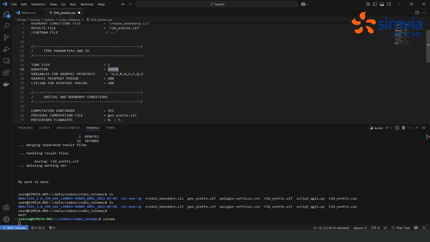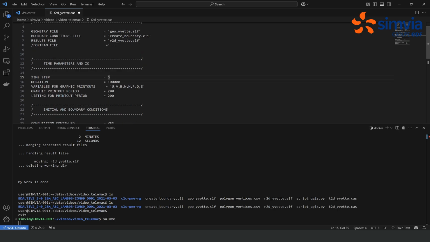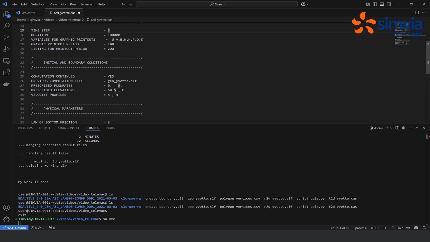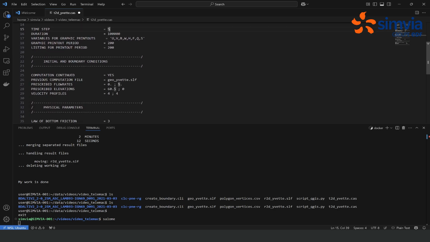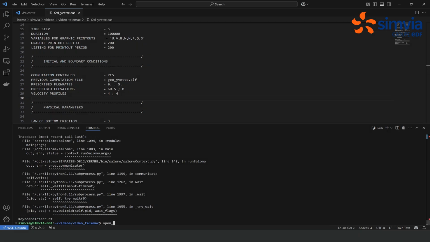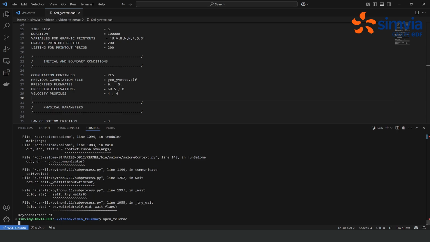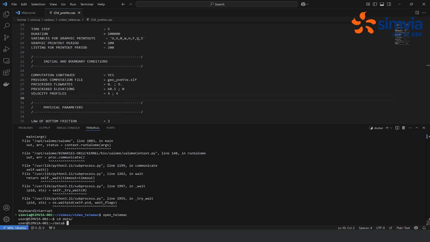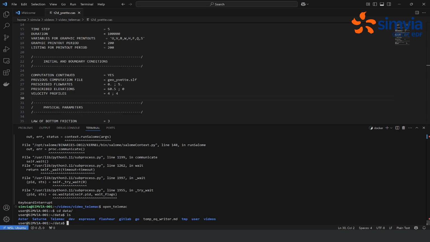20,000 seconds is not enough, so we might put a bit more. Let's say we are going to put now 100,000. We don't necessarily have to change the time step. So now we can simply run the simulation again with this new set of parameters to really initialize a stationary state for the river. So let's exit Salome.